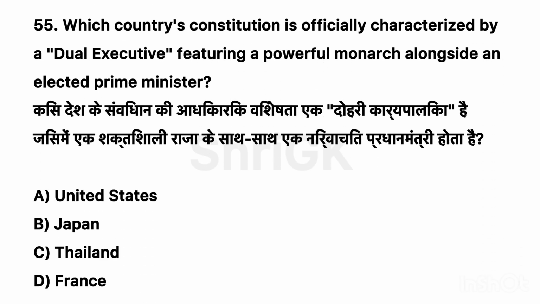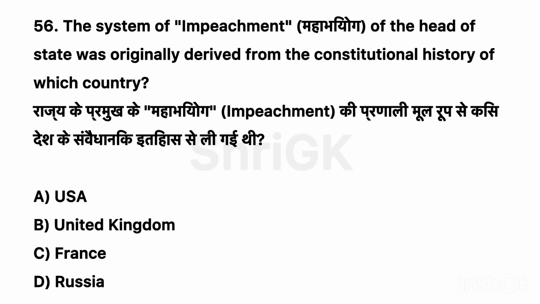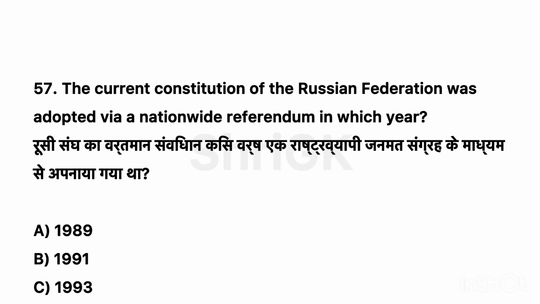55. Which country's constitution is officially characterized by a dual executive featuring a powerful monarch alongside an elected prime minister? Correct option C, Thailand. 56. The system of impeachment, Mahabhiyog, of the head of state was originally derived from the constitutional history of which country? Correct option B, United Kingdom.